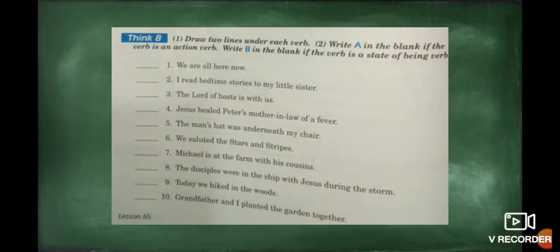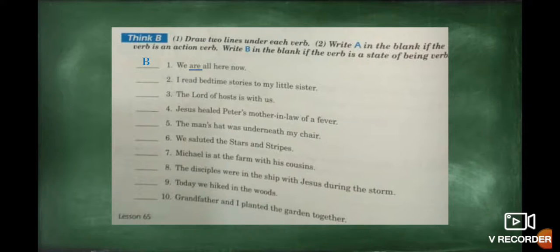Okay, number 1: We are all here now. Okay, first, identify the verb. In this case the verb is are. Okay, and are is part of the list of the state of being verbs? Yes, and for that reason this is a state of being verb. Excellent.